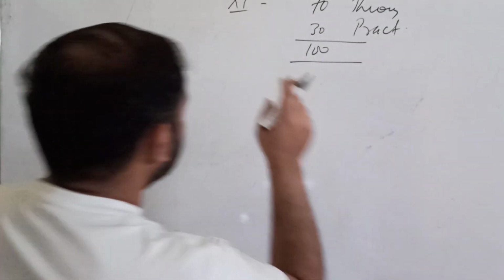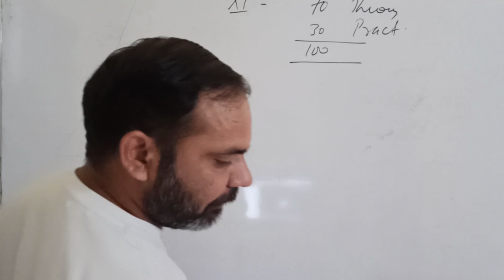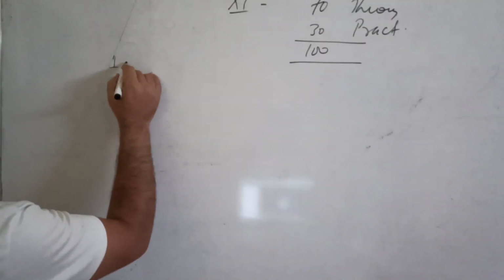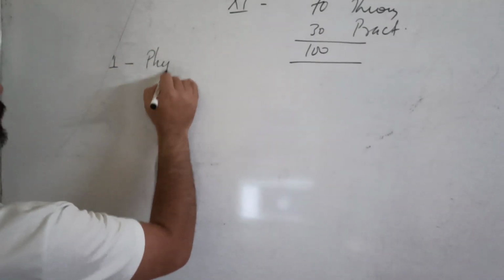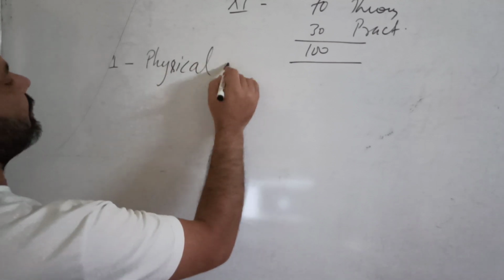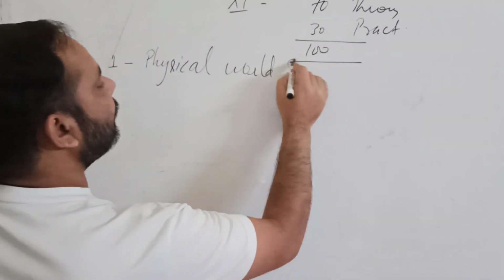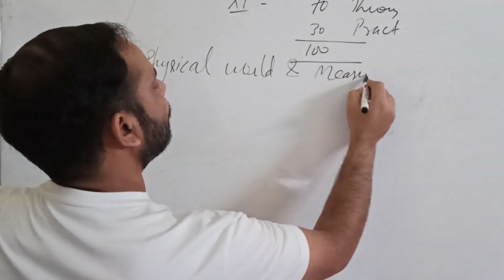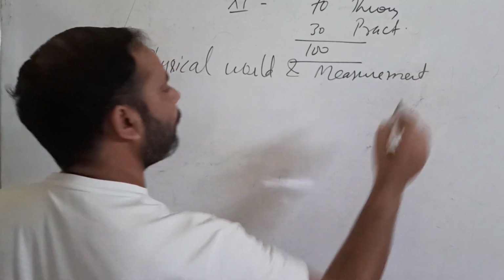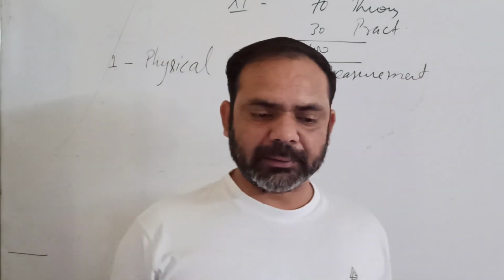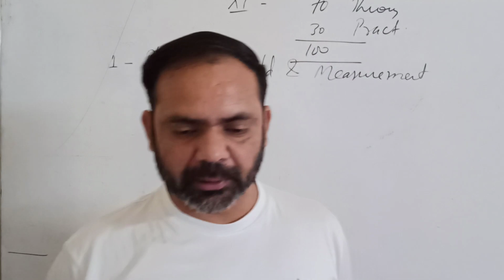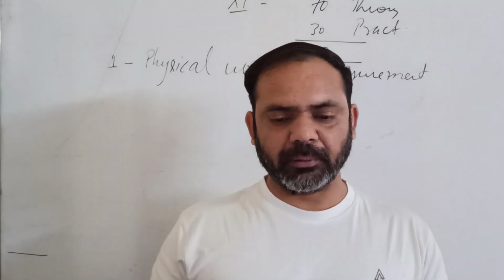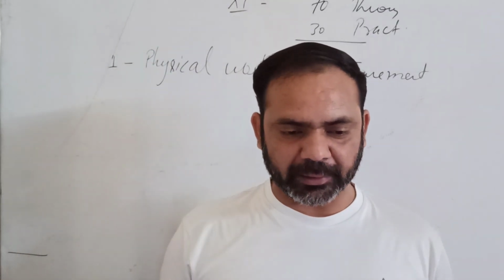Now in your class 11th physics, your first chapter is physical world and measurement, in which we will be discussing the various methods of measurement. What are physical quantities?